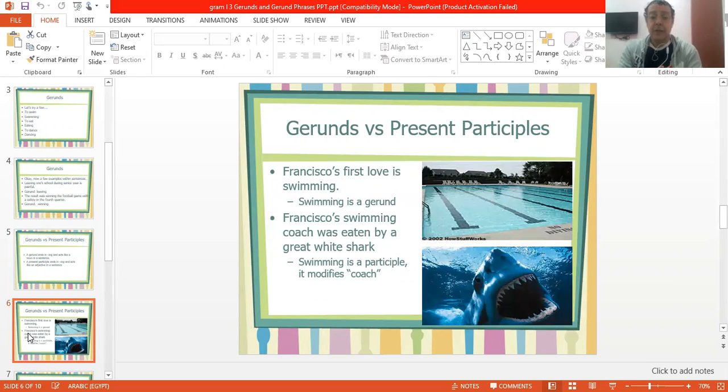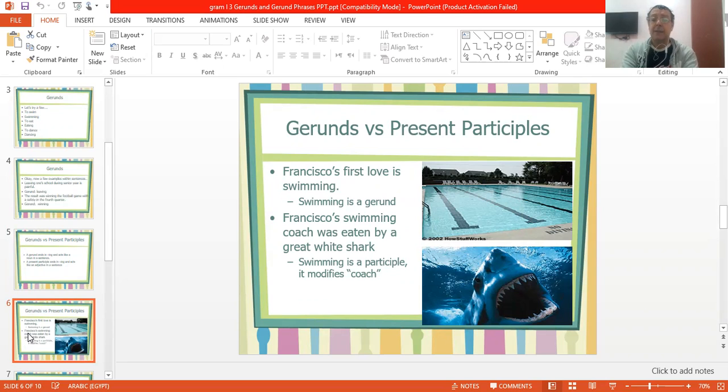Example, Franco's first love is swimming. So here swimming is a predicate, it's a noun, a gerund because it's a noun. Franco's swimming coach was eaten by a great white shark. Here, swimming is a participle and it modifies the coach.